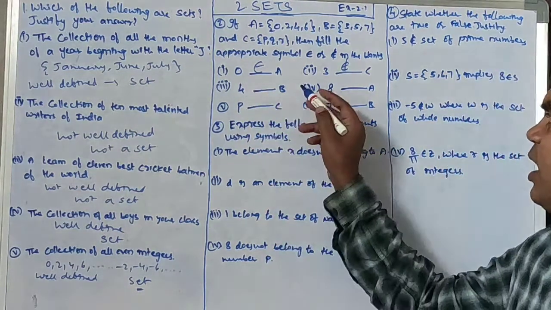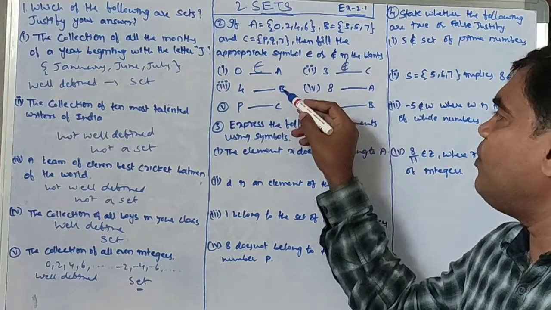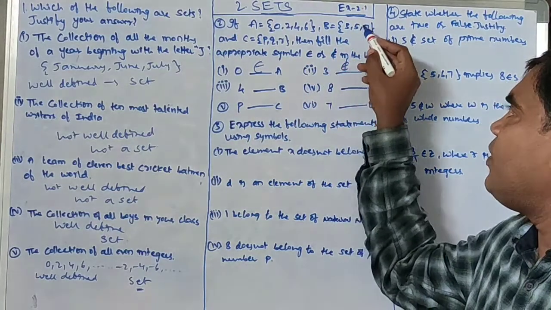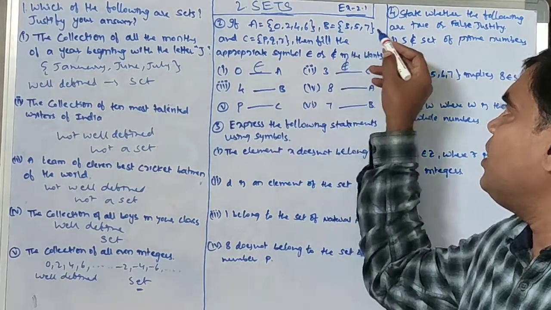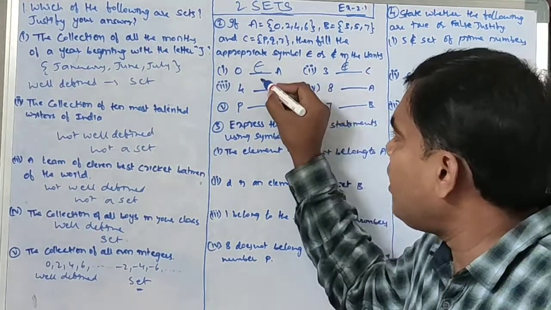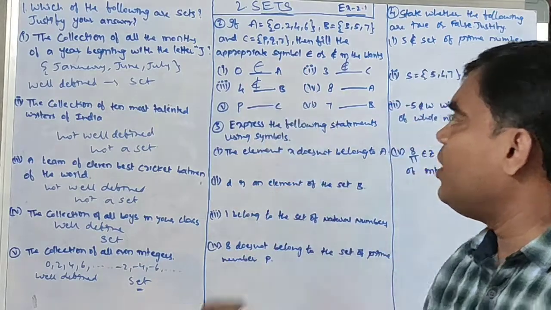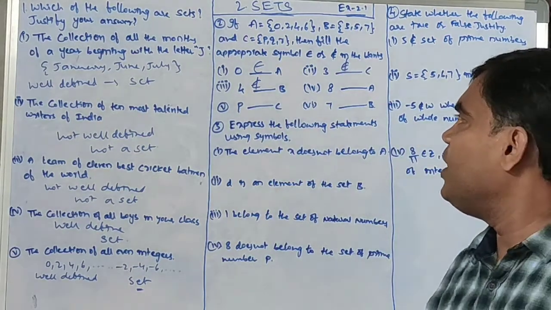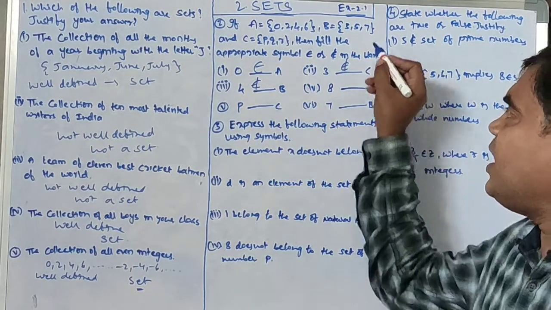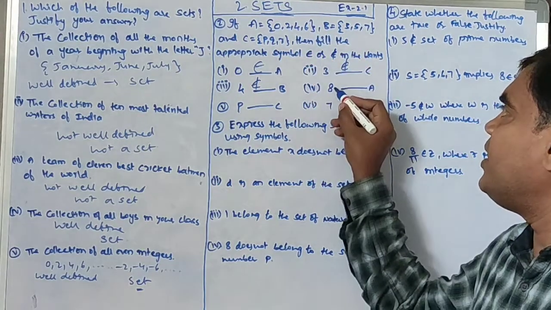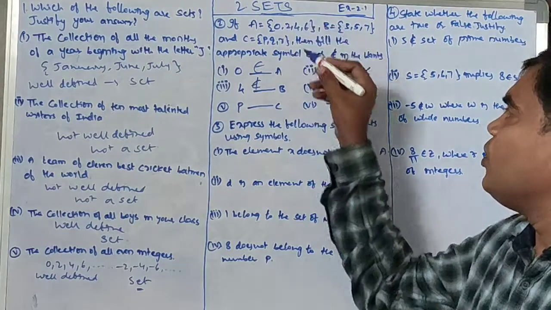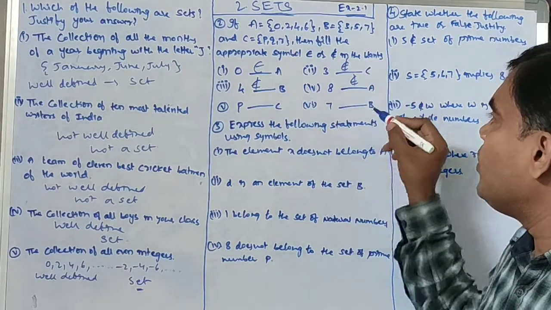Next, 4 and B. Observe the set B, containing 3, 5, 7. Here we need 4. Is 4 in B? No. So we write does not belong to with this symbol. 4 does not belong to B. Next, 8 dash A. Observe the set A: 0, 2, 4, 6. Here it is 8. 8 is not in A, so we write 8 does not belong to A.